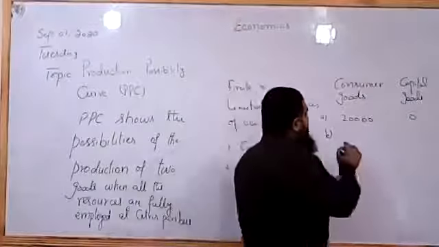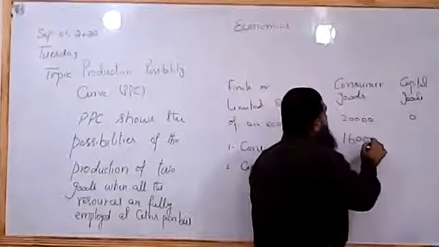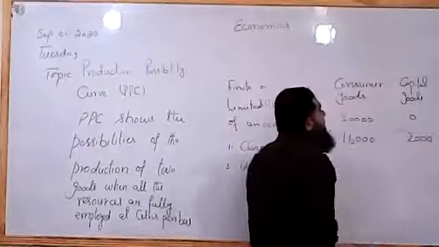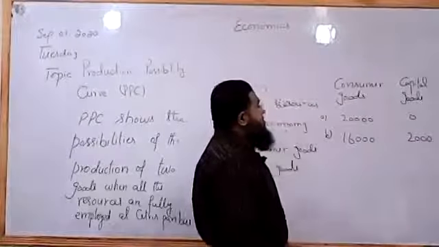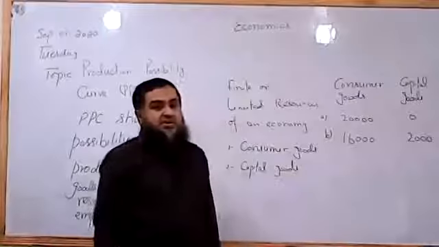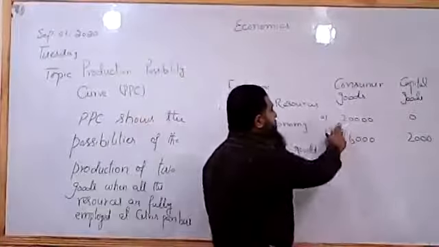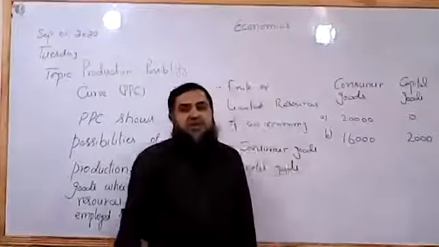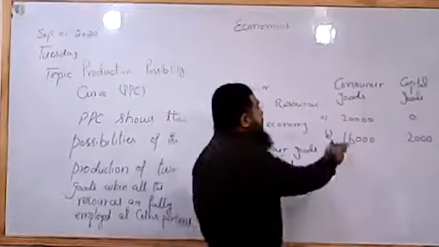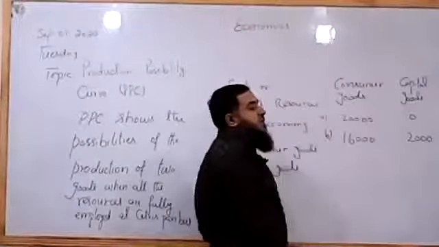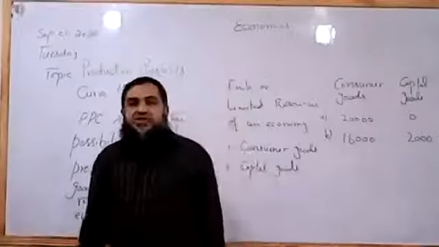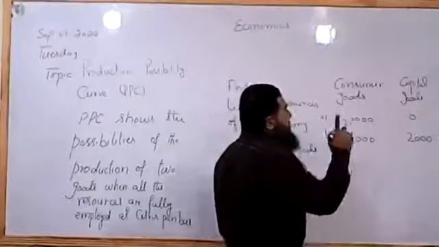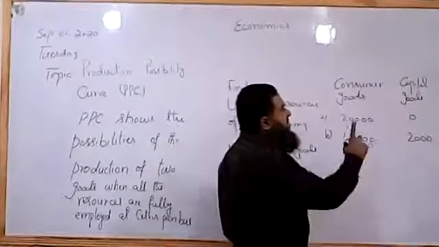If we give up 4,000 of consumer goods, an economy will be able to produce 2,000 of capital goods. In other words, when two consumer goods are given up, one capital good is produced. So two consumer goods are given up for the sake of an additional unit of capital goods.